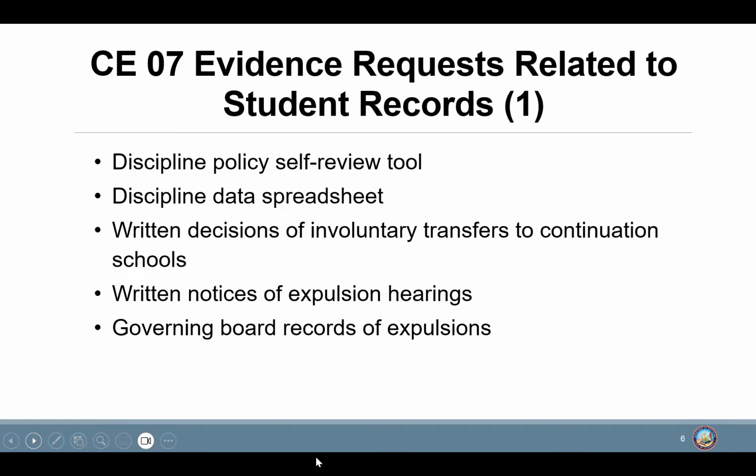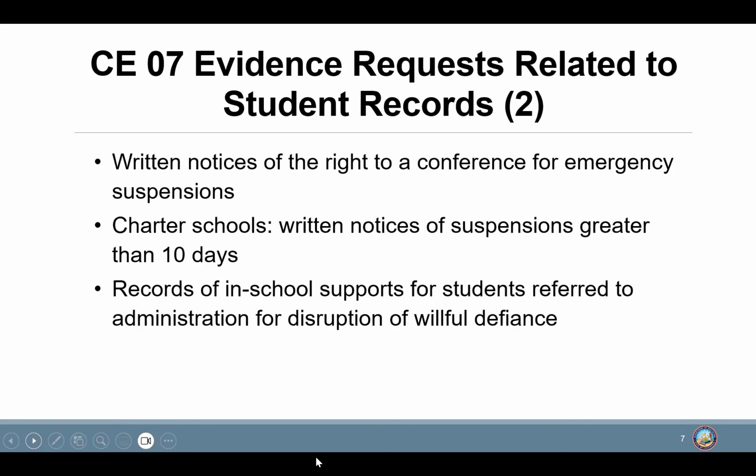We have written notices of expulsion hearings and governing board records of expulsion. Continuing with the evidence requests related to student records, we have written notices of the right to a conference for emergency suspensions. For charter schools, written notices of suspensions greater than 10 days. And finally, records of in-school supports for students referred to admin for disruptive defiance behavior.